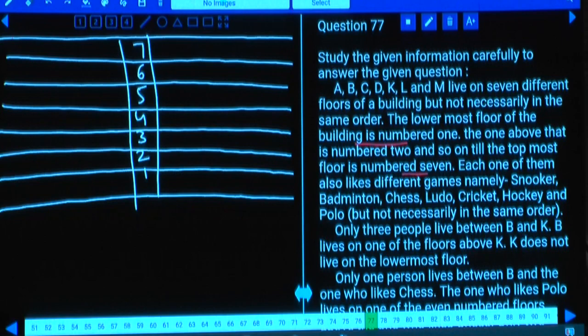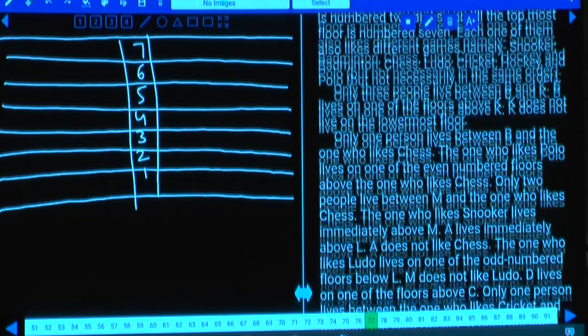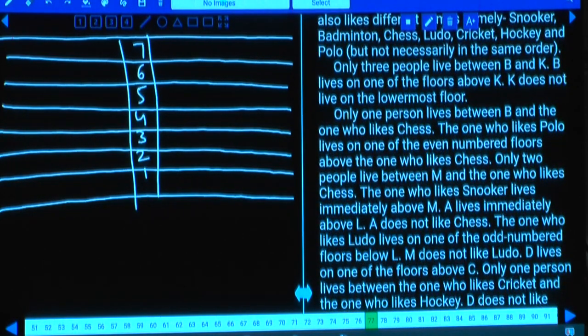Each one of them also likes a different game. 7 different games were given. Only 3 people live between B and K. How many people live between B and K? There must be exactly 3 people living between B and K, and B lives on one of the floors above K, and K does not live on the lowermost floor. As K does not live on the lowermost floor, tell me what are the different possibilities. K can be on the second floor or not. If K is on the second floor, 1, 2, 3, B will be on the 6th floor, that is one possibility, the first possibility.